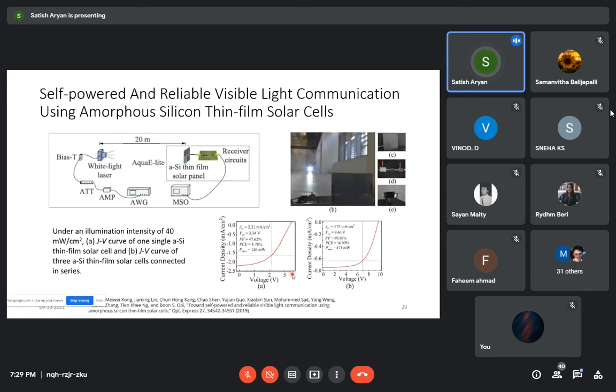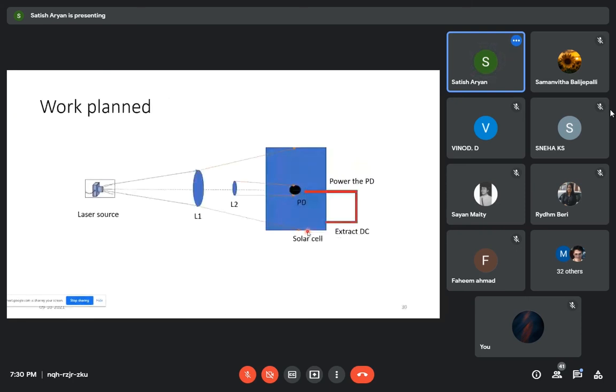On the right hand side, you can see the real image of their work where they're focusing the light from a long distance, and there is an energy conversion taking place, and the receiver circuit is driven from this harvested energy. And in this aspect, we are also moving for a technology of energy harvesting, but we are working with laser as well as photodetector. How to introduce a solar panel in this aspect is